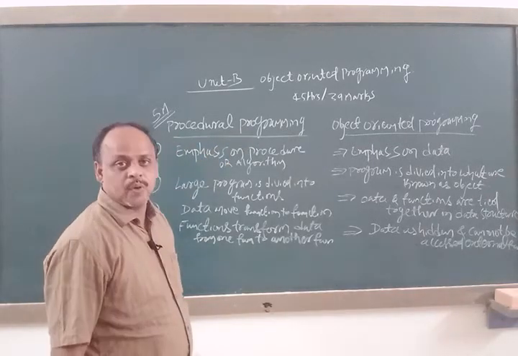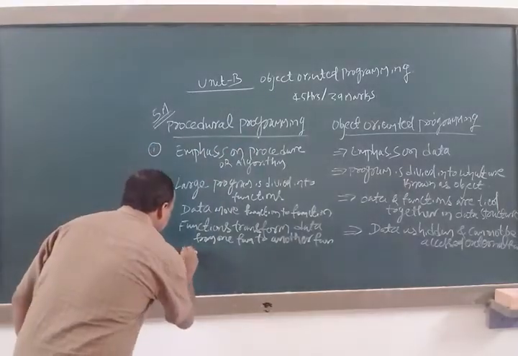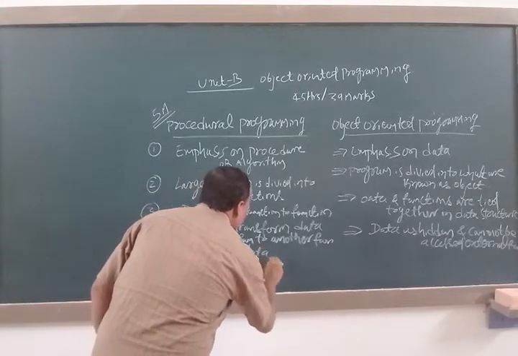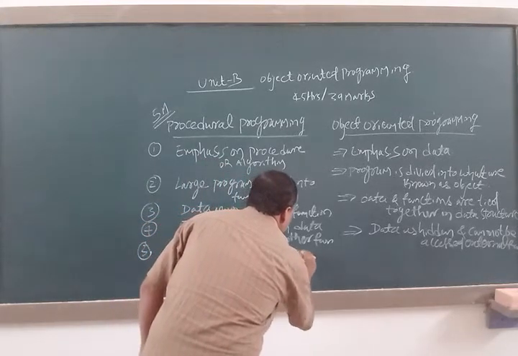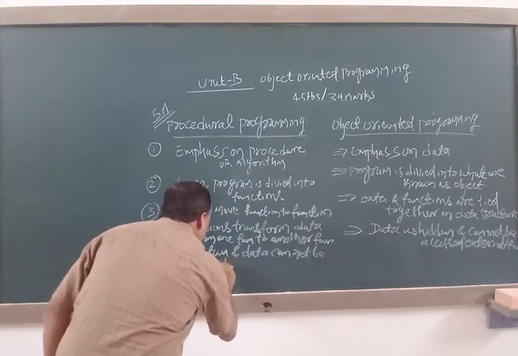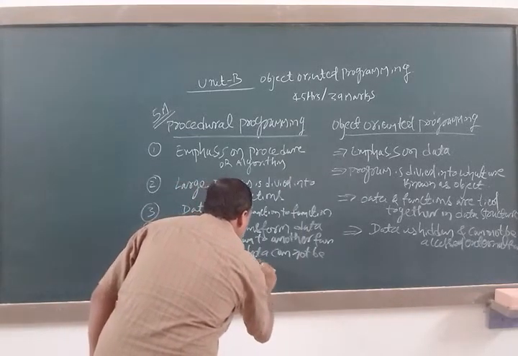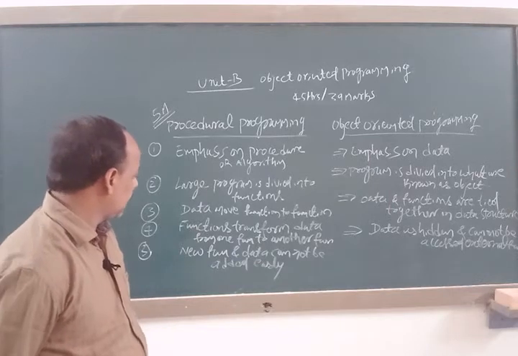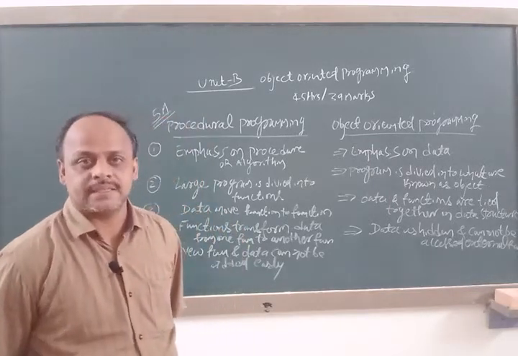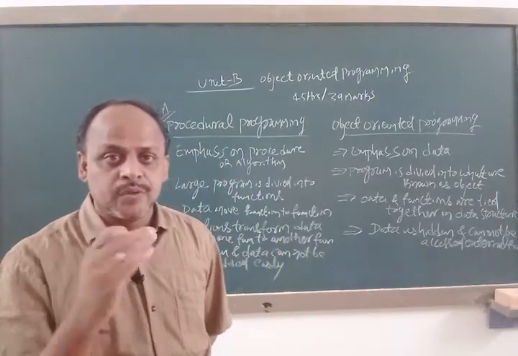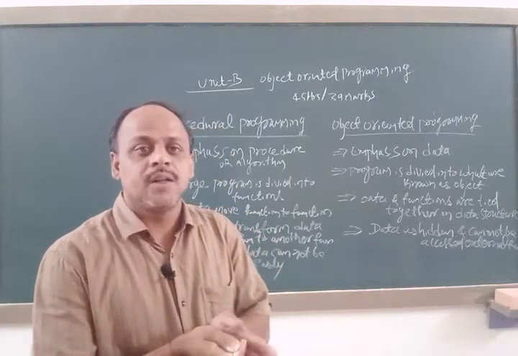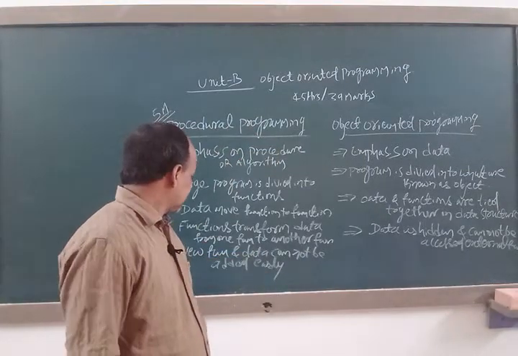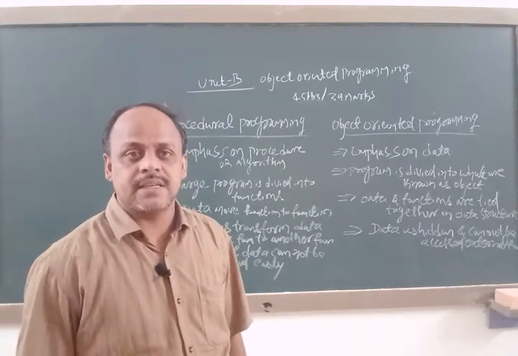While writing a program, we have to think beforehand about what data is required and what functions we are going to use. In procedural programming, new functions and data cannot be added easily whenever necessary.